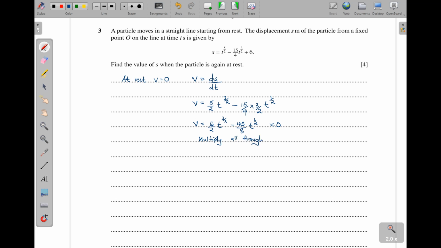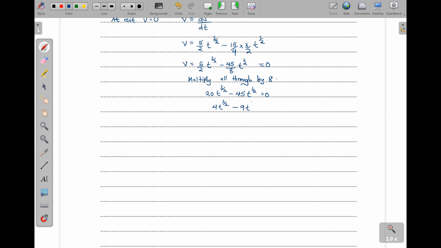When I multiply by 8, I get 4 times 5, that is 20 t^(3/2), minus 45 t^(1/2), which is equal to 0. Divide all through by 5, we shall get 4 t^(3/2) minus 9 t^(1/2) equals 0.